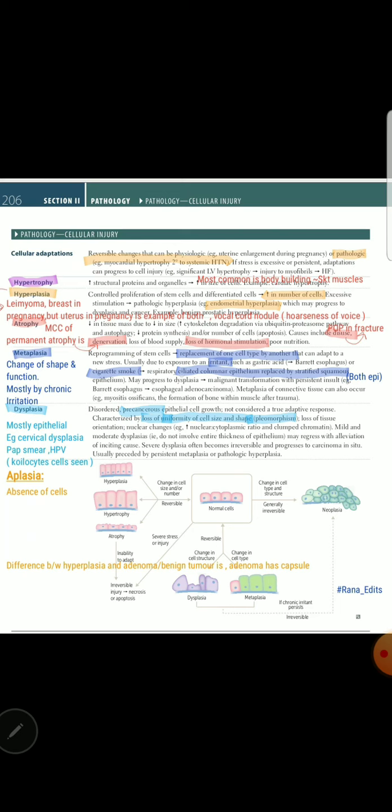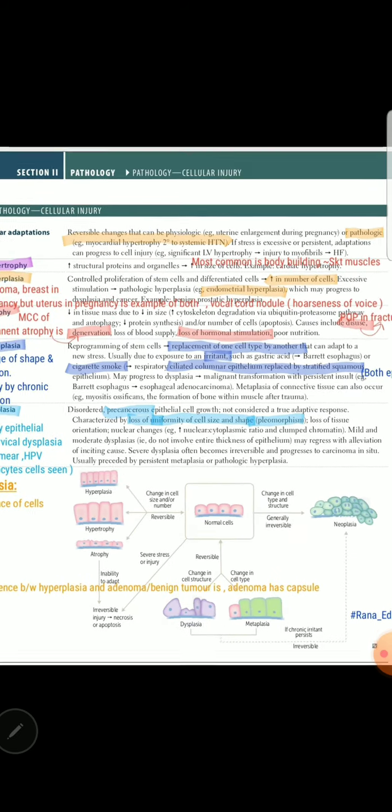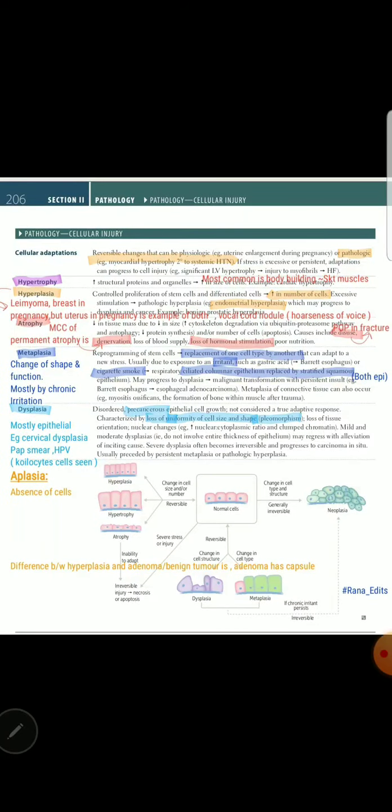So the most common cause of metaplasia is irritation. Two examples given. Then moving on to dysplasia, that is a precancerous condition. So we usually move from hypertrophy, hyperplasia, then metaplasia, then dysplasia, and ultimately carcinoma in situ and carcinoma. Precancerous condition is mostly dysplasia compared to metaplasia. Then metaplasia is more precancerous than hyperplasia. This precancerous condition of dysplasia mostly takes place in the epithelia, just like metaplasia is usually in the epithelia.